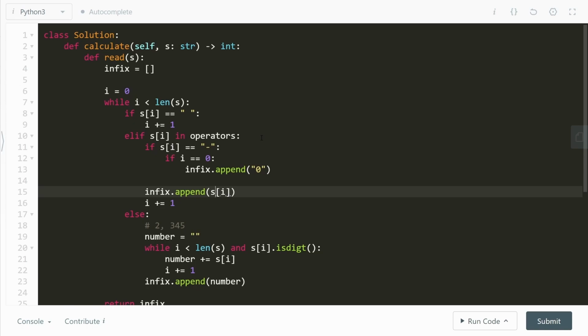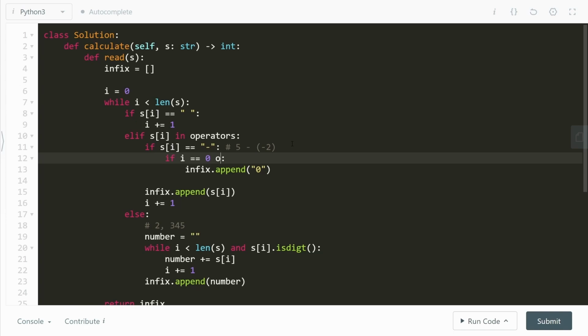All right. But this is not the only case. We can have another case where we say 5 minus of minus 2. This is a case where the element previous to this minus is actually an opening bracket. So we'll also have to take care of this condition. If the current minus is at the 0th place, go ahead and append 0 to the infix before you append the minus.